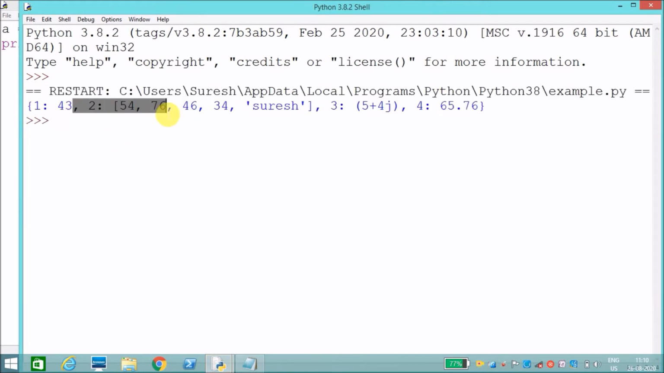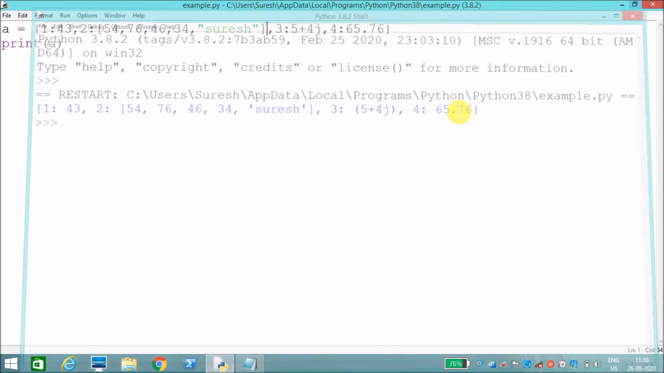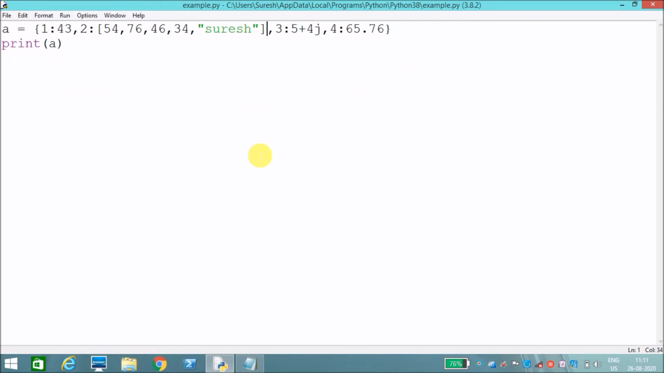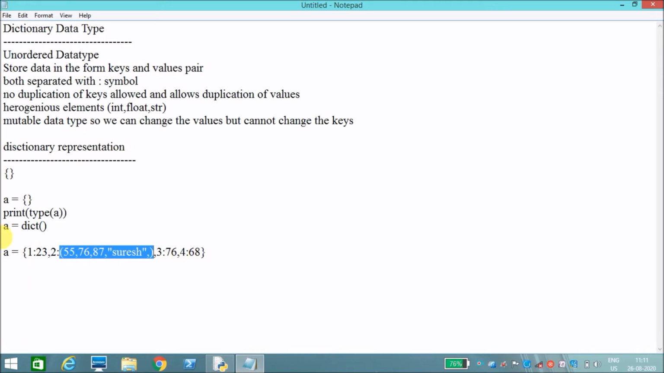See, it has displayed. Like that you can create an empty dictionary and you can create a dictionary. Next, how to access the elements. As I said, it is a mutable data type. We can access and we can change the values, but we cannot change the keys. How to access the element?